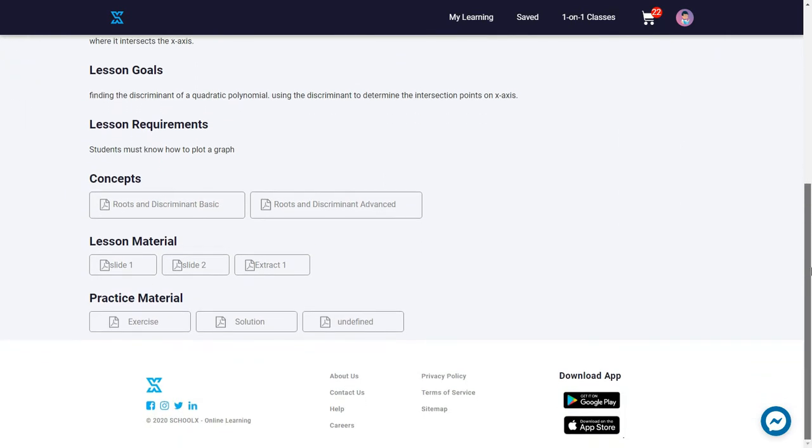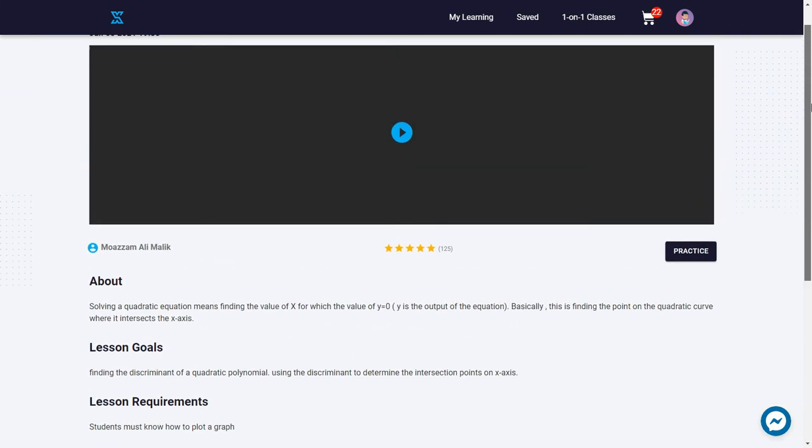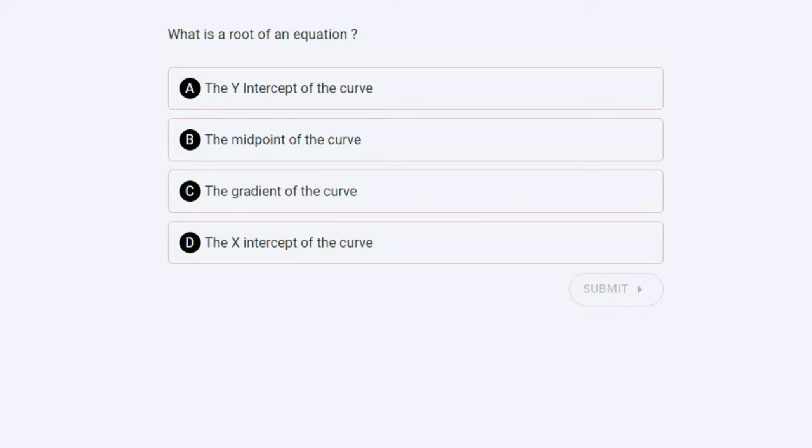Now this is where the adaptive form of learning comes into our platform. The platform's intelligent algorithm tries to assess whether the student has successfully understood these concepts based on certain MCQs. Now when the student clicks on practice, he's taken to a set of MCQs that the student is supposed to attempt. For example, what is the root of an equation?